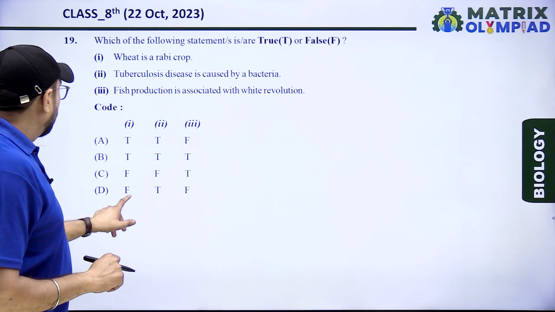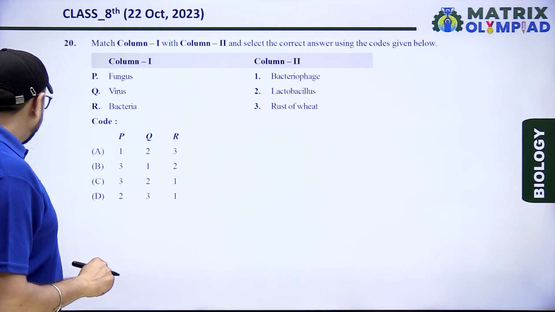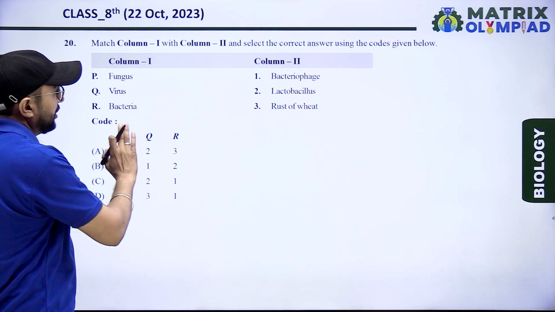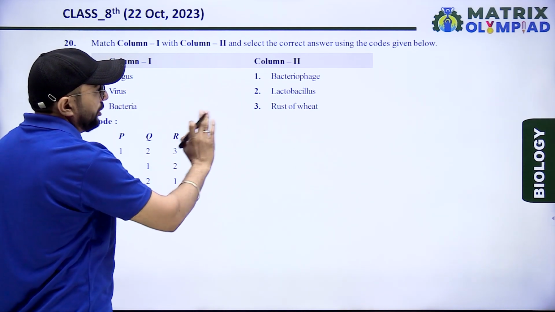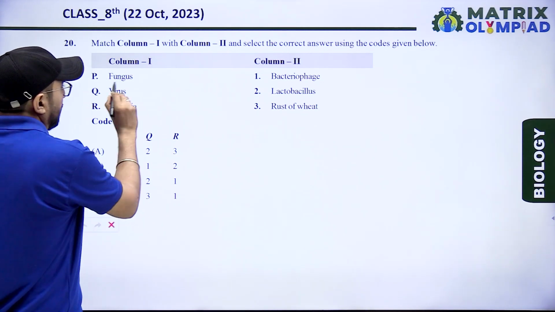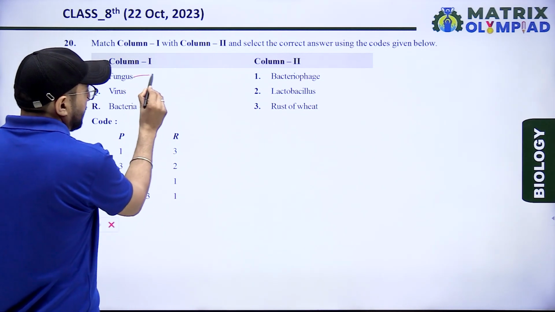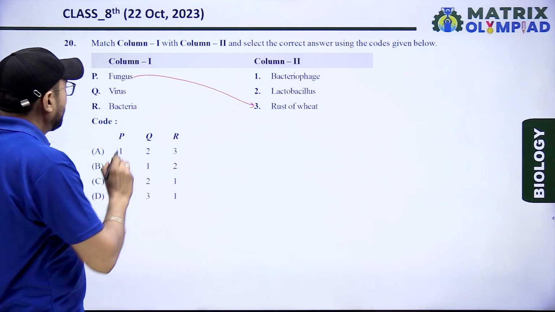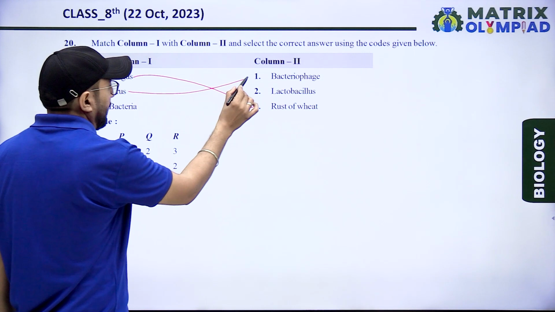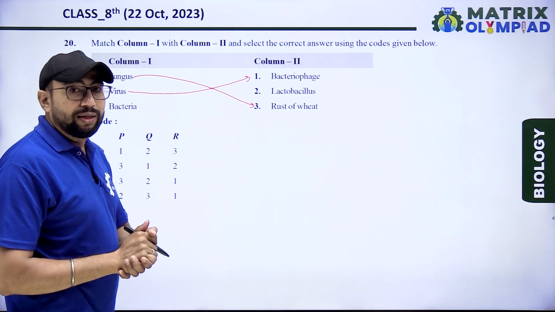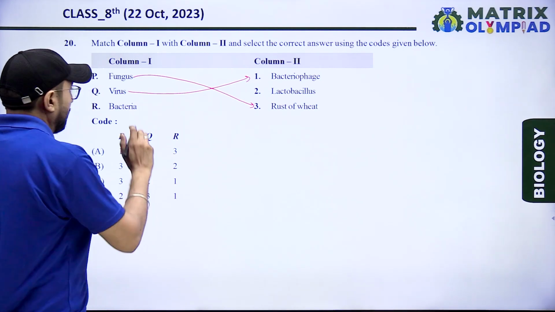Next, match column first and column second. First, fungus, virus and bacteria. Bacteriophage, lactobacillus and rust of wheat. Fungus is related to rust of wheat. Next one, virus, bacteriophage, that is a bacteria-eater virus.